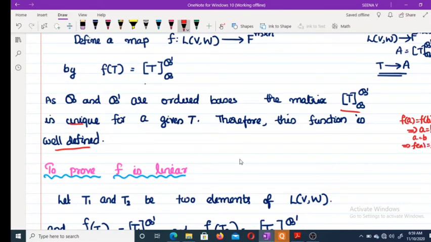Okay. Therefore, there is a unique representation if you take any transformation T and any transformation U. And clearly, as the bases are ordered bases, the representation for T is unique, also the representation for U is unique. So T equal to U means the matrix of T is the same as the matrix of U. That is, f(T) is the same as f(U). Okay.